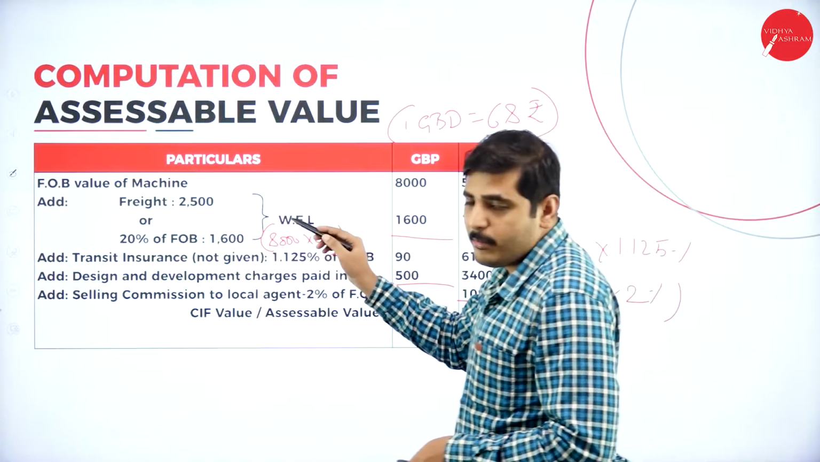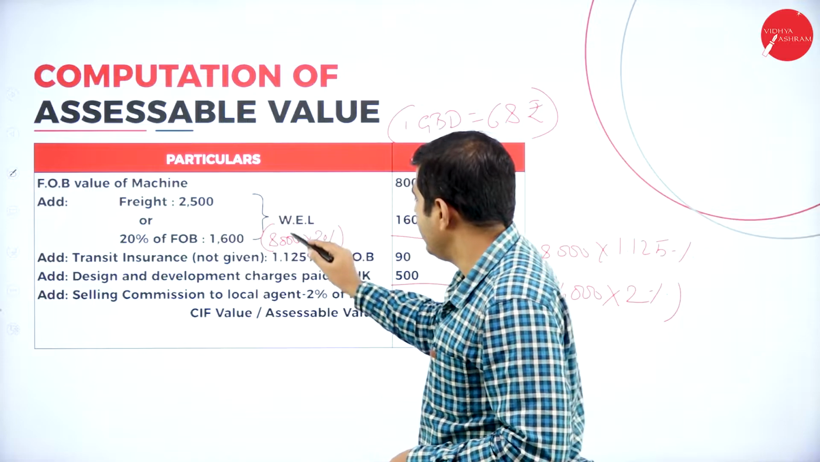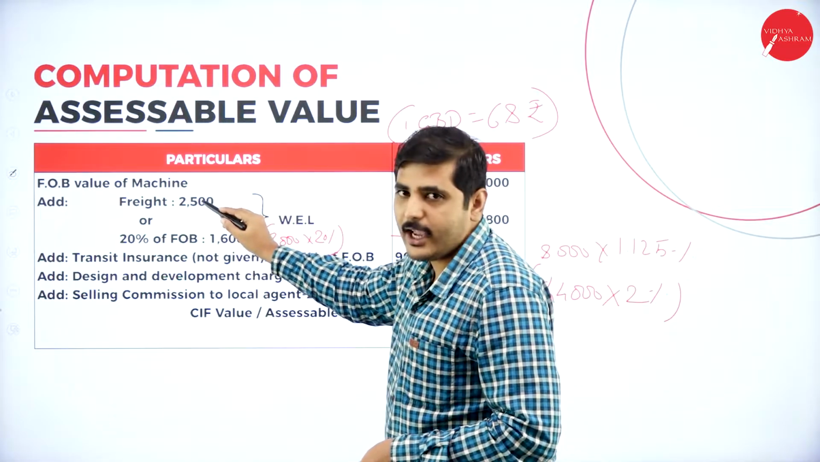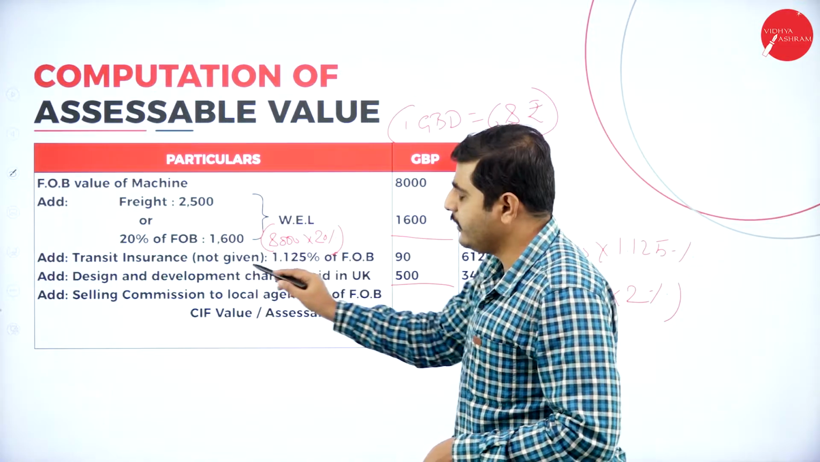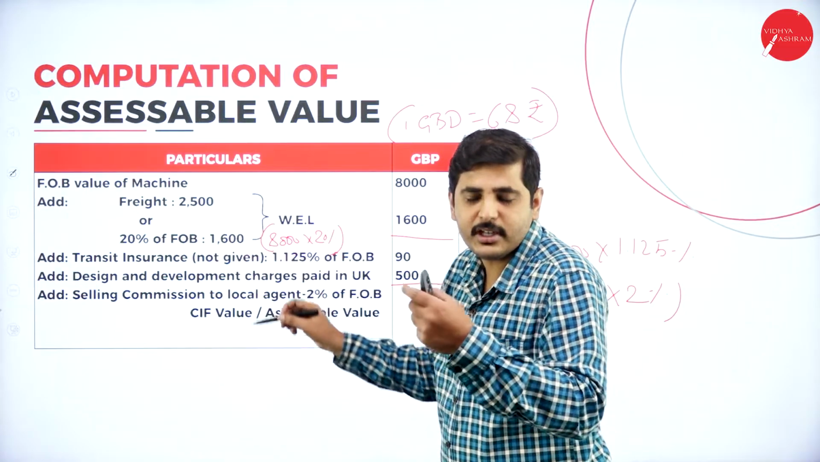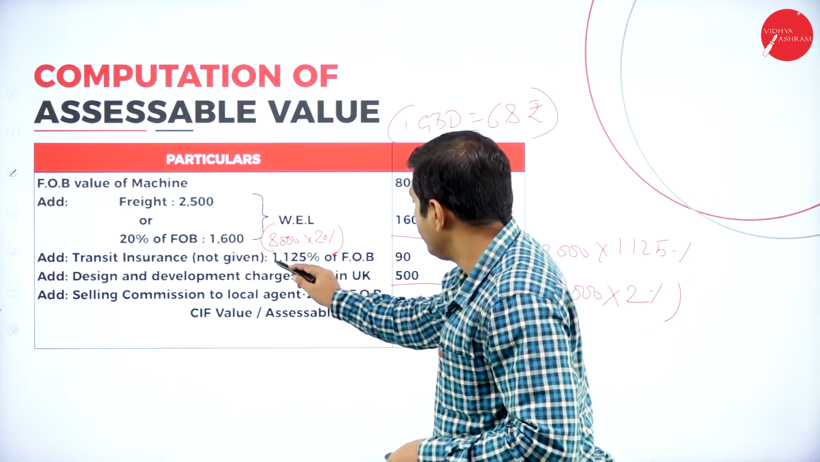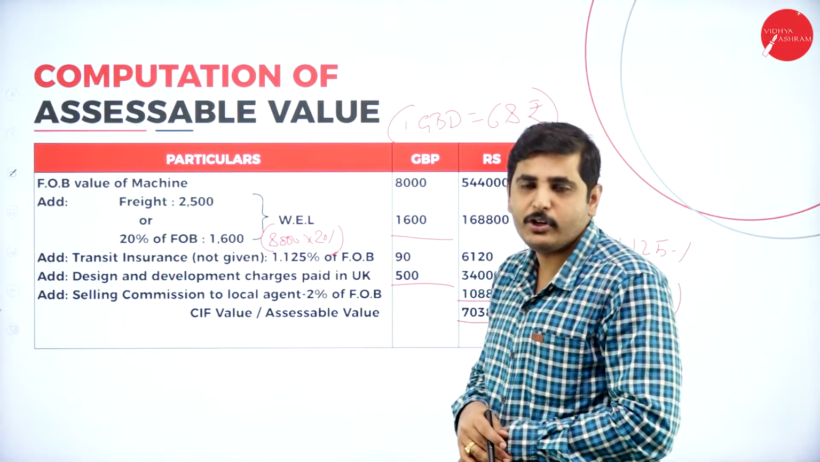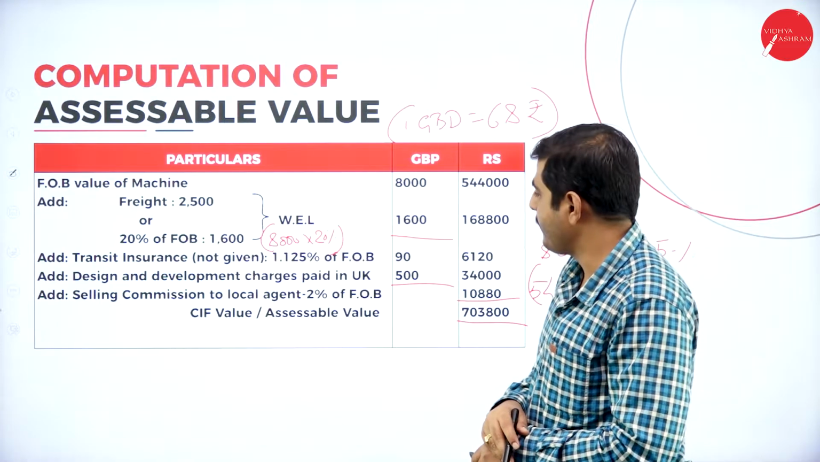Remember this in mind. If the transportation is through air, you should take either the actual freight or 20% of the FOB, whichever is lesser. Again, if insurance charges are given, take that amount. If they did not give, then 1.125% of the FOB value should be considered as the actual insurance according to the law.